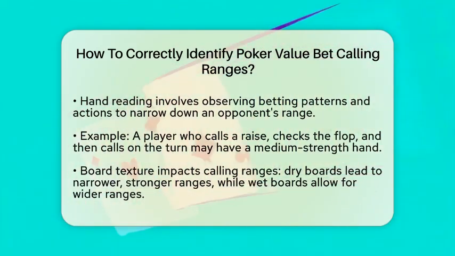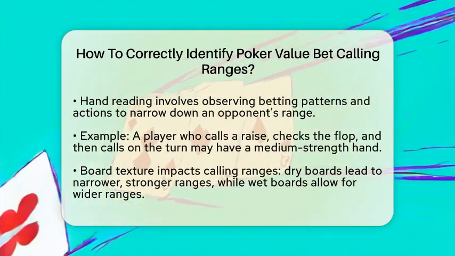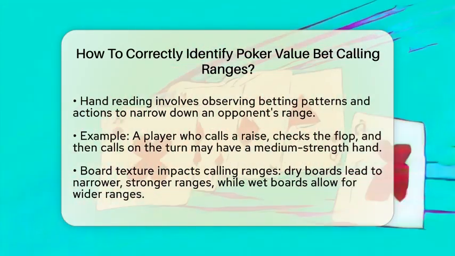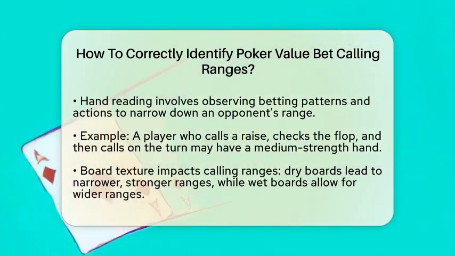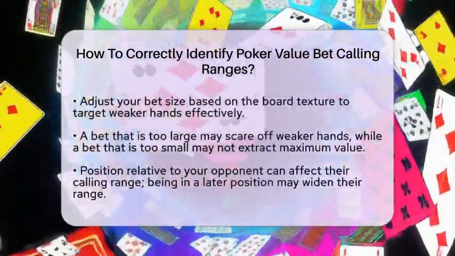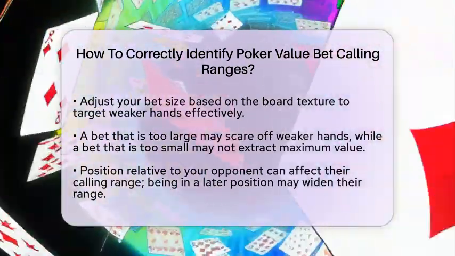The board texture is also very important. On dry boards, where there are few draws, your opponent's calling range is usually narrower and stronger. This means you should adjust your bet size accordingly. On wet boards, where there are many draws, your opponent might call with a wider range, allowing you to make